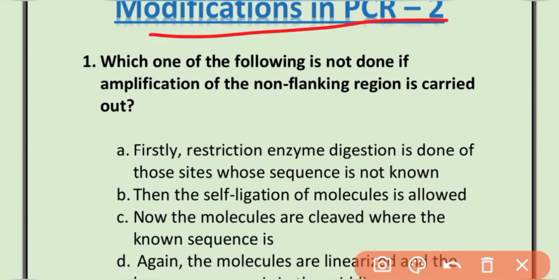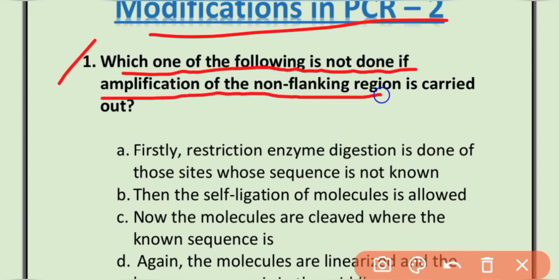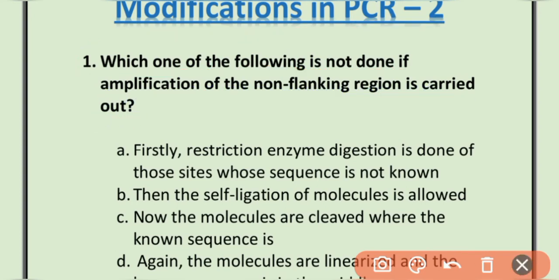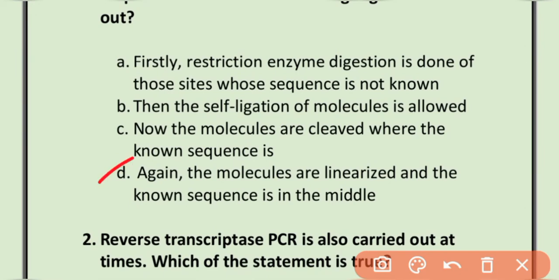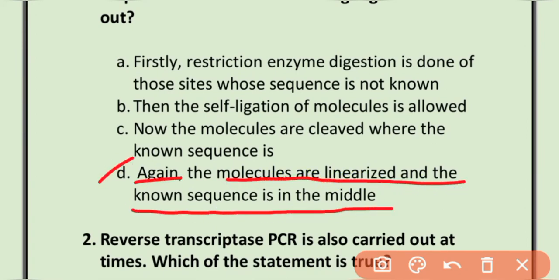Other modifications of PCR. MCQ 1. Which of the following is not done if amplification of a non-flanking region is carried out? The correct option is option D.